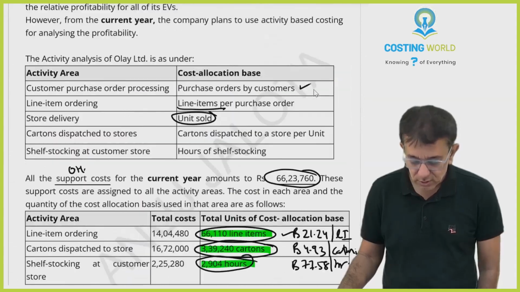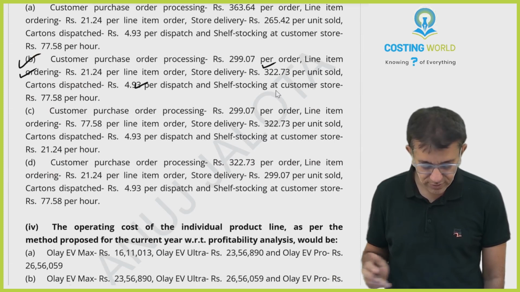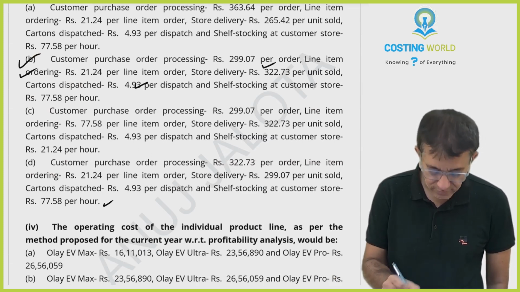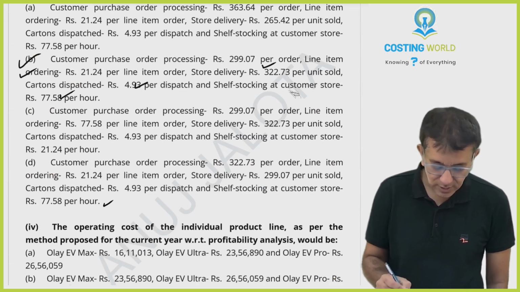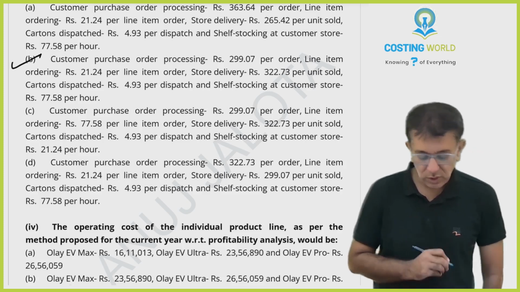Shelf stocking is 77.58. Sorry, 77.58 over here. So I guess the answer should be B over here. That should be the correct answer. All the answers are matching.